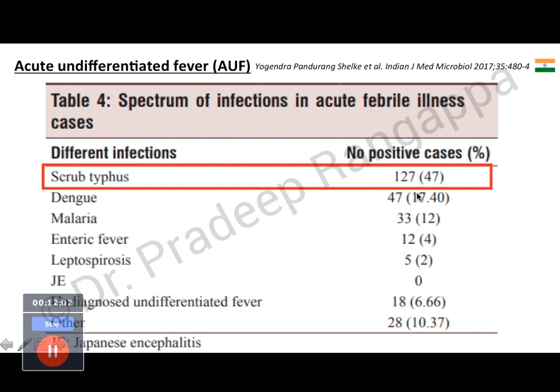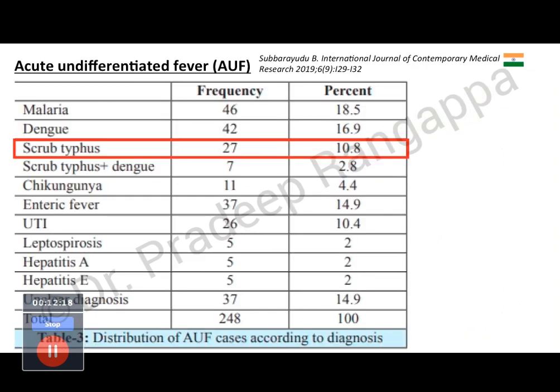So 47% of acute undifferentiated fever had scrub typhus, followed by dengue, which was 17.4%, followed by malaria. Which means to say, as of now, because as you see these are fairly recent data, we are seeing more occurrence of scrub typhus than dengue, at least from the clinical studies that have been done.